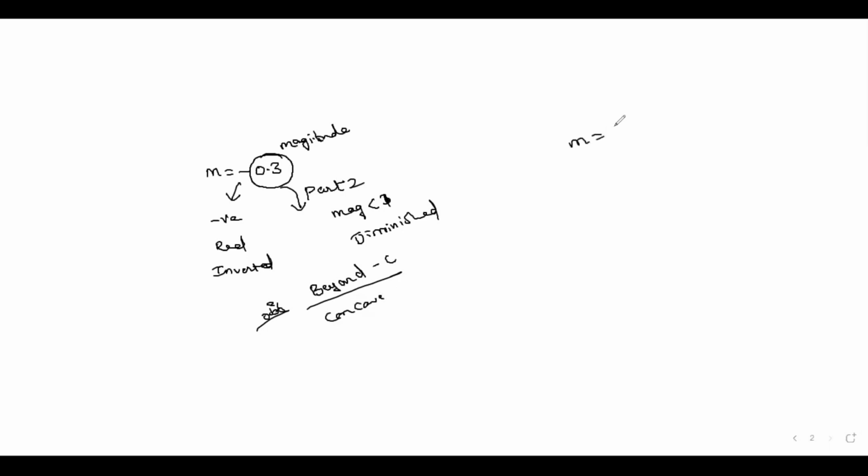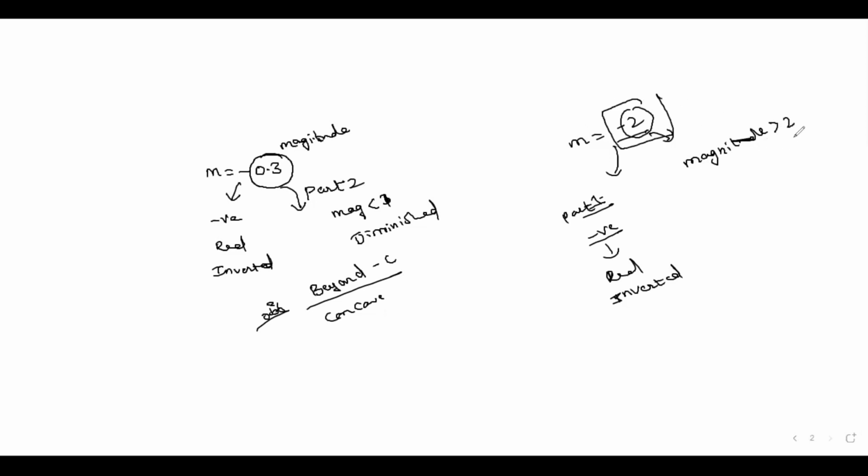Coming to the magnification equal to minus 2. Look here, my dear friends, what is part one? The negative sign means real, and a real image is always inverted. The magnitude is more than 1. Don't get confused: m is minus 2, but only the magnitude should be considered, and it is a number more than 1, so it is an enlarged image.